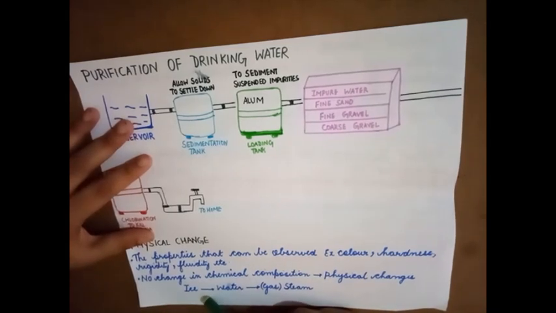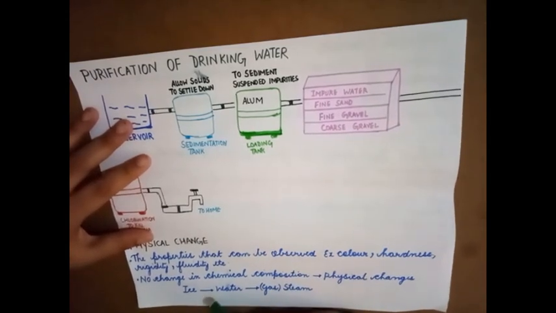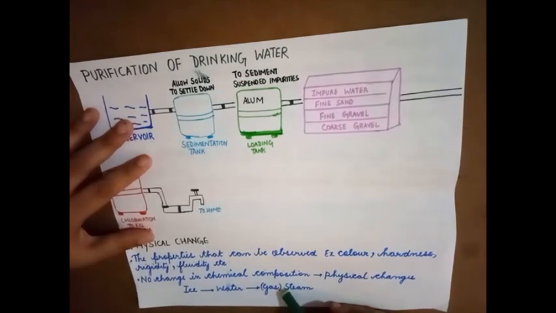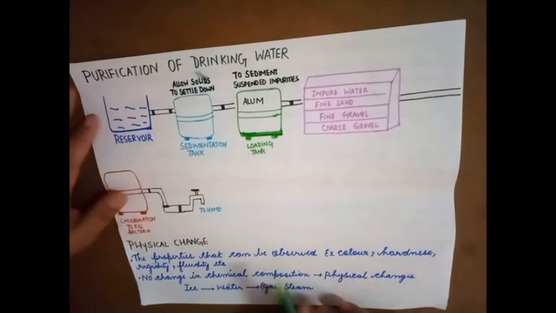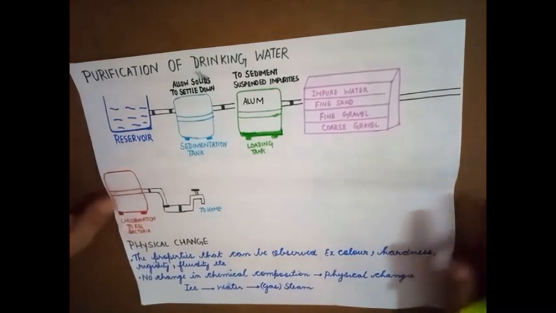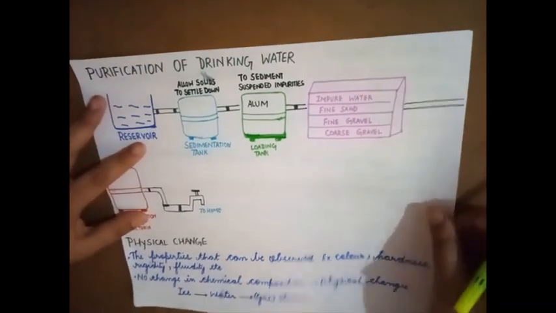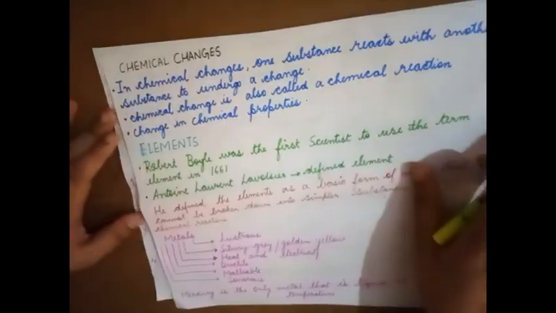Now we see that only the state of matter has changed, but the chemical composition of all these three states is the same. Chemical composition has not varied at all. So such a change is known as a physical change.